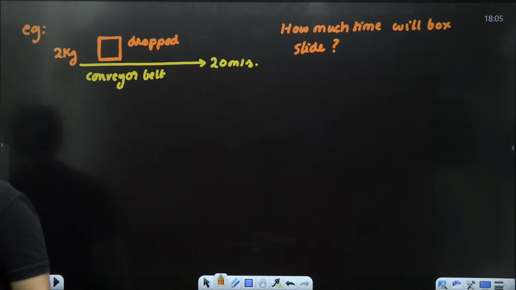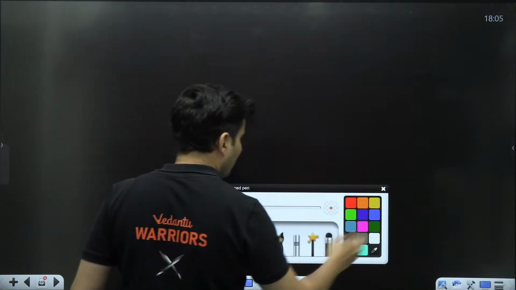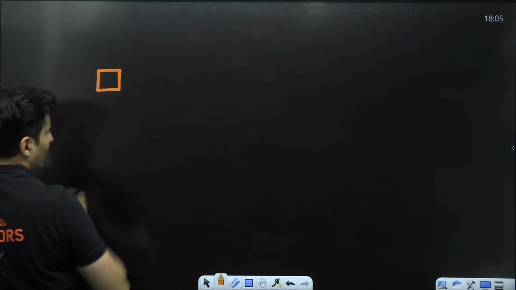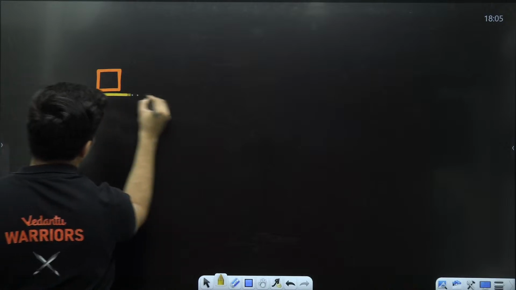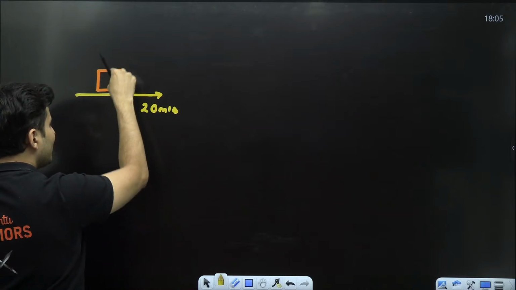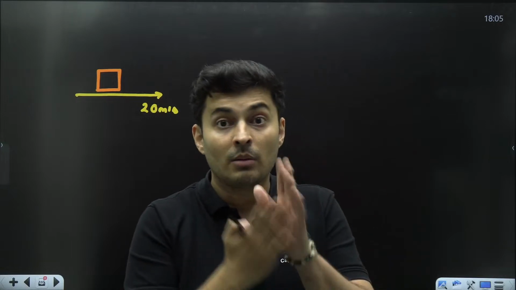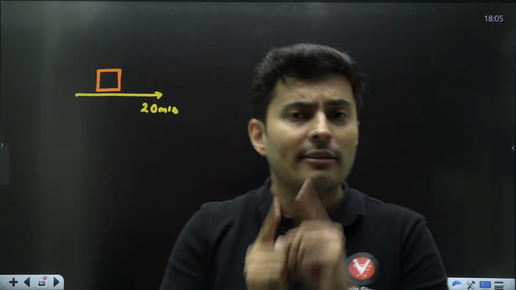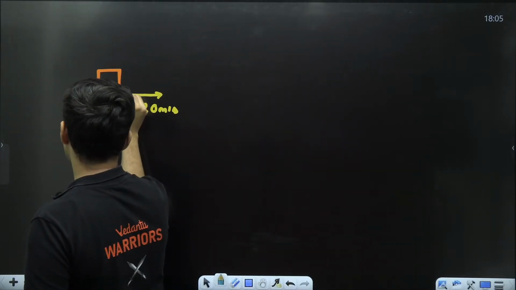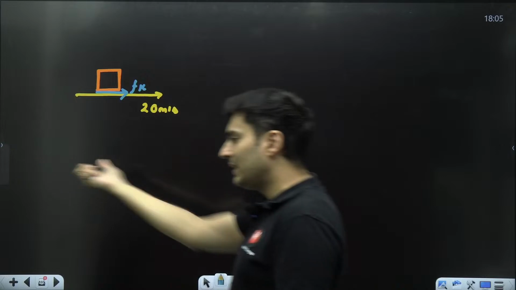This kind of question is also very, very common. Let's understand what is exactly happening over here. See, you drop the box, that means the box had 0 velocity, but the belt below has some velocity which is 20 meters per second. Once the box is in contact with the conveyor belt, don't you see there will be relative motion? Because there is relative motion, there will be friction. Which direction will the friction act? 100% towards the front, because the friction will pull it. It will be kinetic in nature. The friction will drag that box in the front.